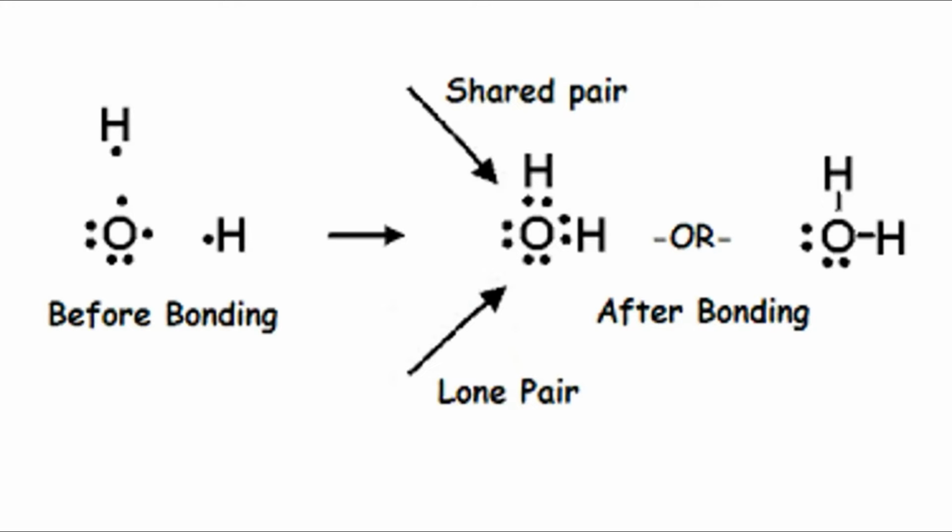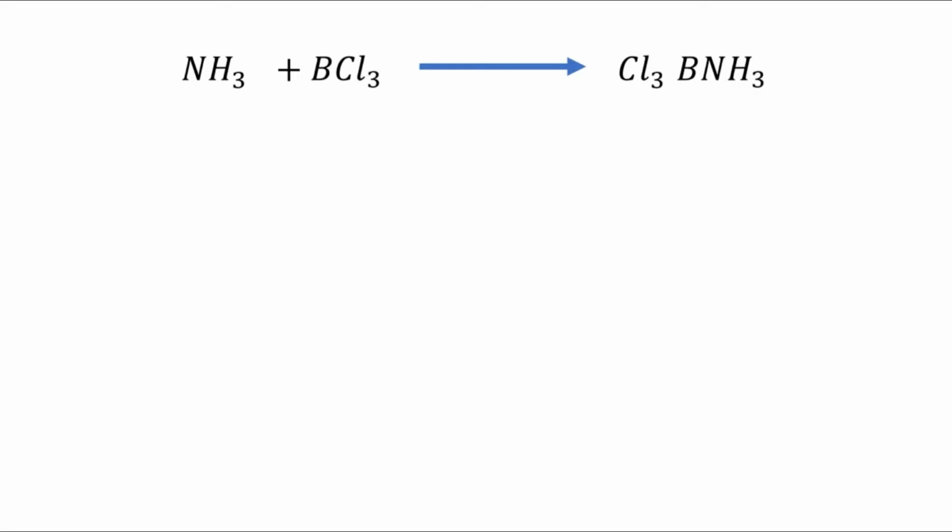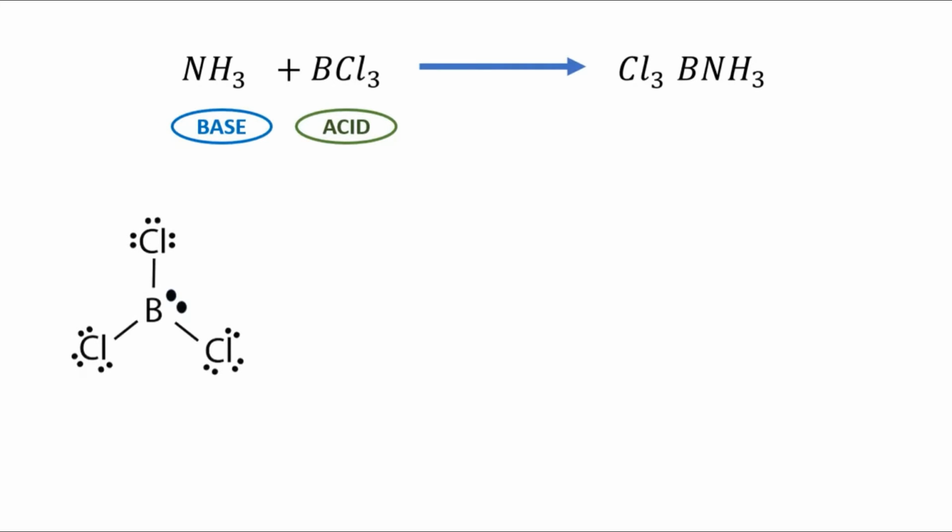With this, neutralization gets an additional definition. Let us consider the reaction between boron trichloride, BCl3, and ammonia. Boron trichloride acts as the acid and ammonia as the base. They react to form Cl3B-NH3. In boron trichloride, the boron has only 6 valence electrons, which means it can accept 2 more electrons, or an electron pair.